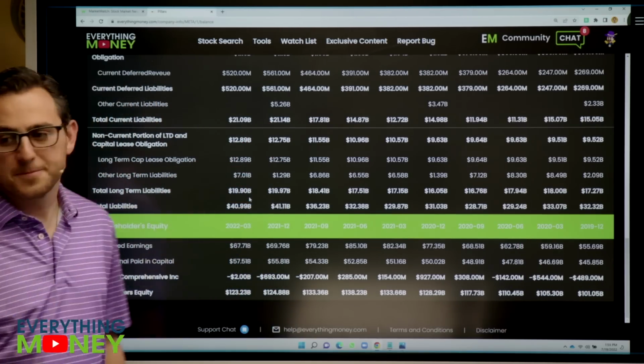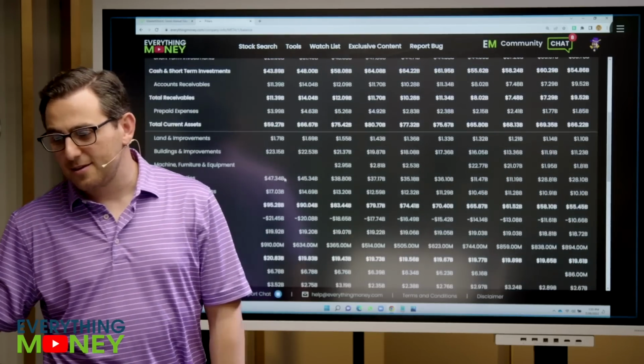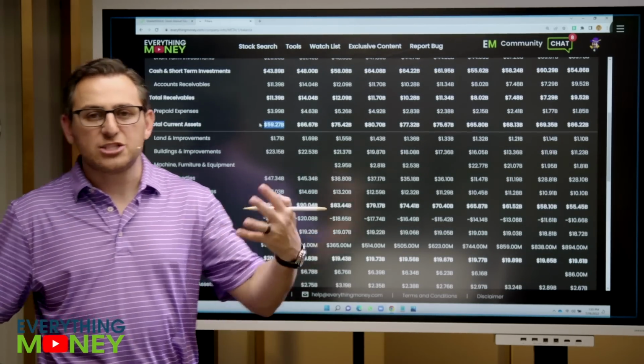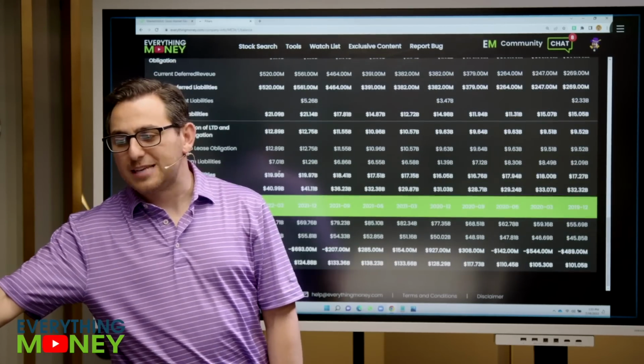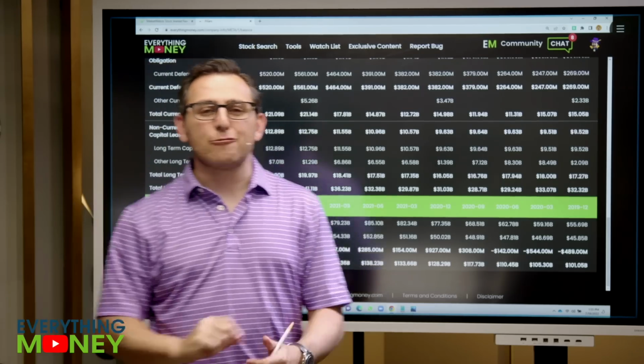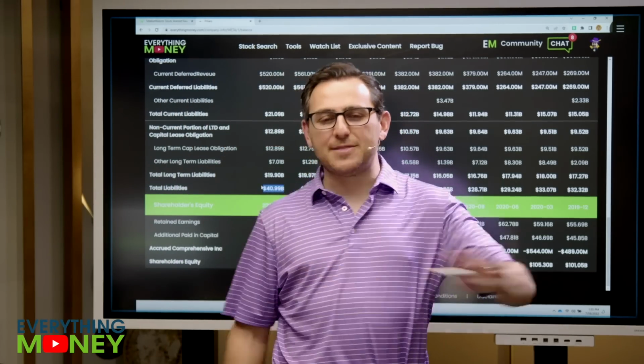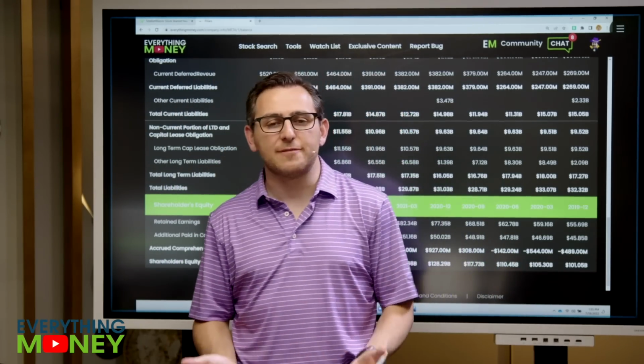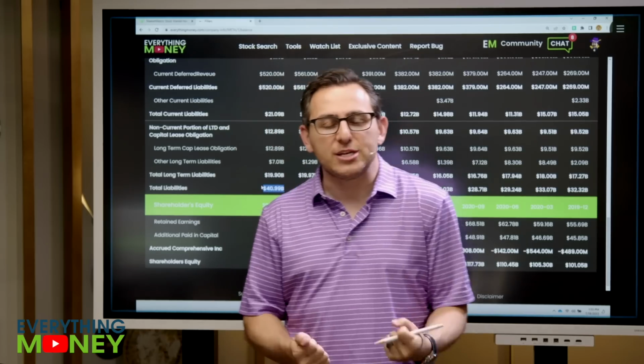Here's even better, guys. Their total current assets are $59 billion, essentially the cash they have on hand. Their entire liabilities is 41. So they can write a check, pay off every debt in the company, and still have $20 billion left over. That's how good their balance sheet is.